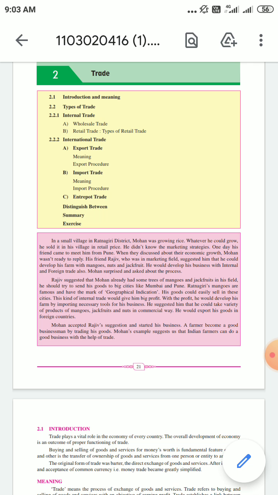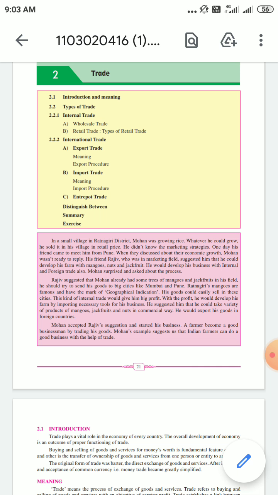Okay, so before I start, I would like to tell you one example. Okay, how trade takes place and why trade is very important. So there was one small village. Okay, the village was in Ratnagiri district. Okay, and there was one man whose name was Mohan. Okay, he was only growing rice.